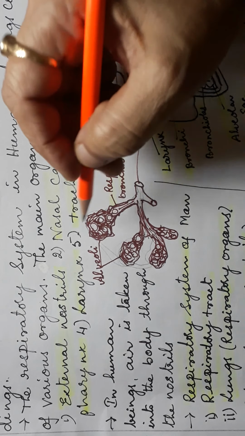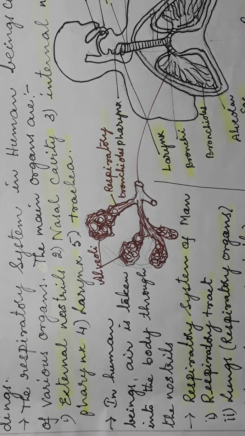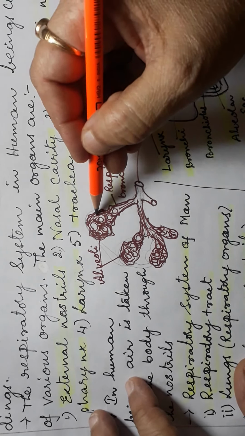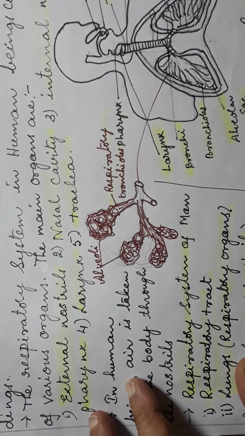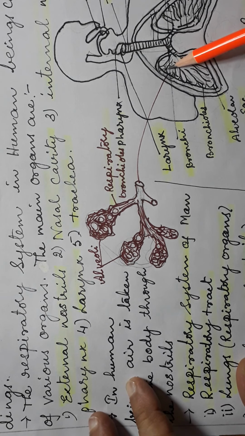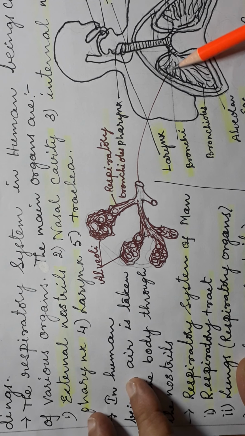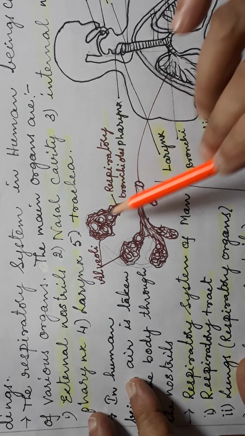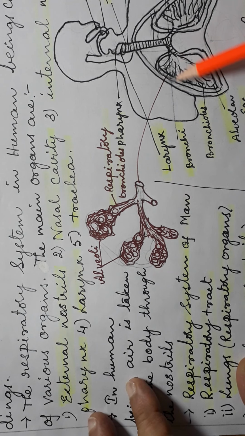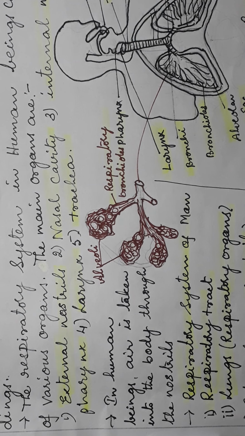These alveolar sacs are the sites for respiration. This is the area where the exchange of gases takes place. Whatever air comes from here to here, total air enters into the lungs. Air contains a variety of gases. Which gas will be taken inside and which gas will be given out from the duct to the alveolar sac and the lungs, that is the mechanism of respiration, the breathing mechanism.